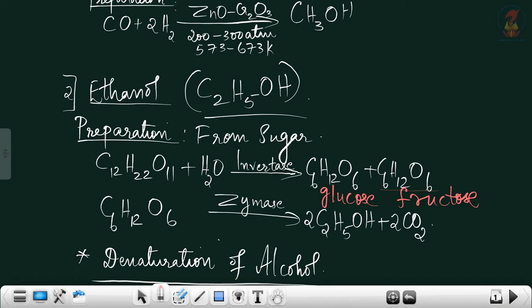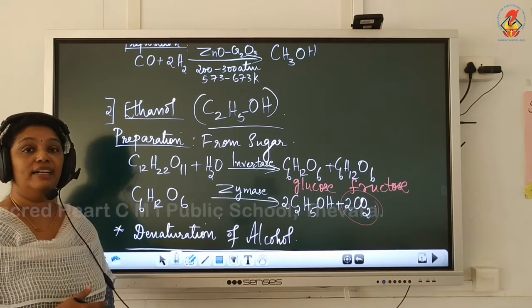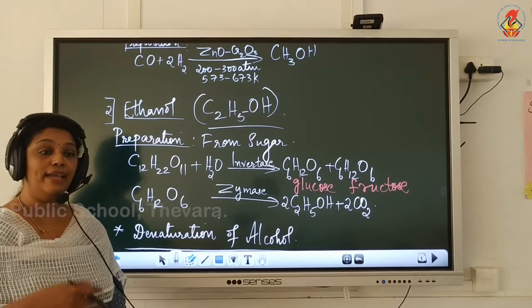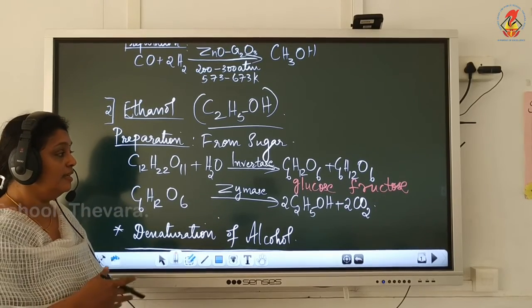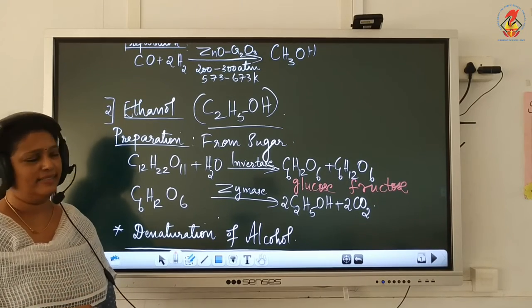Now in the second step, glucose and fructose both will undergo fermentation in the presence of enzyme zymase, which is found in yeast, to produce ethanol with the liberation of carbon dioxide gas. And this fermentation of glucose and fructose must be done under anaerobic conditions, that is in the absence of air. Suppose air is present, in that case the alcohol will get a foul taste.